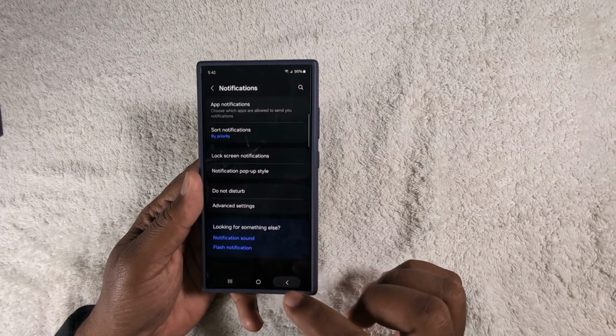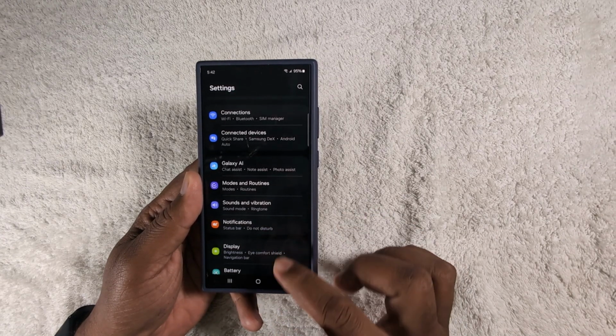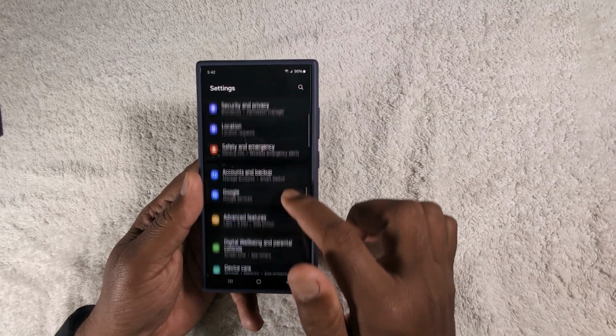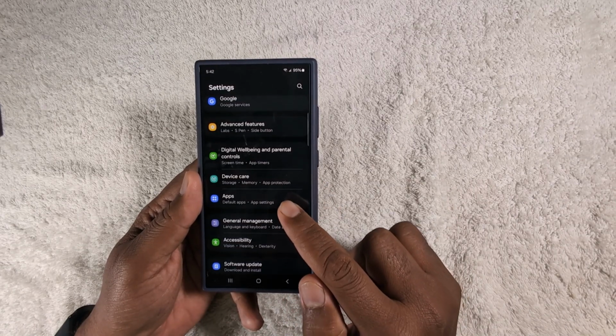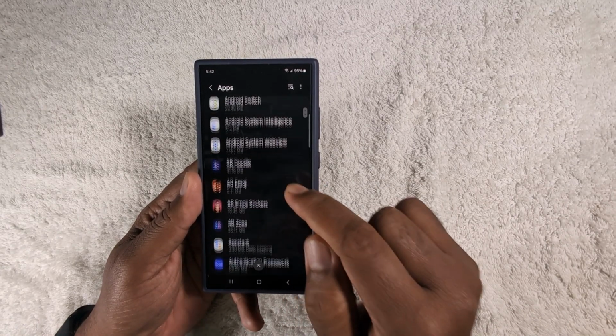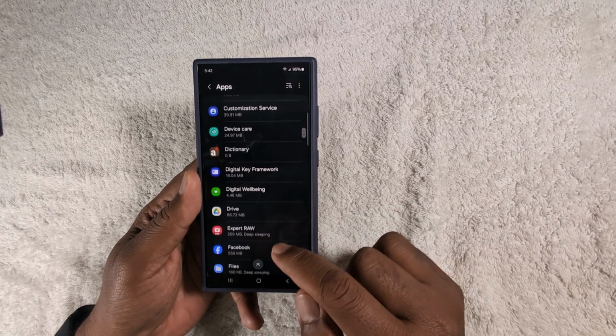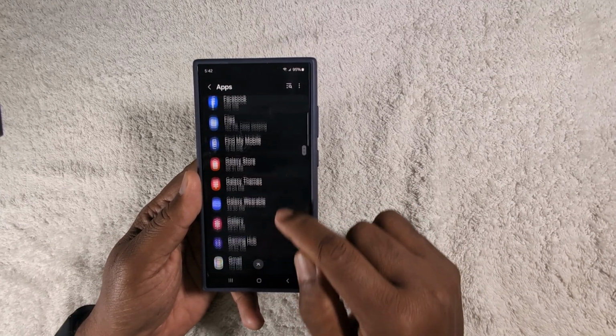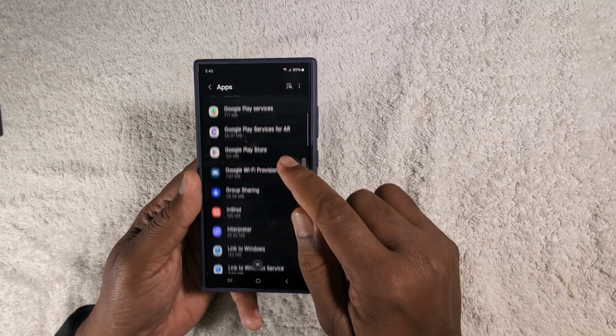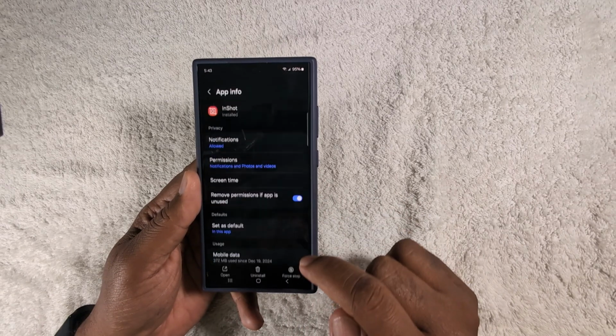Now let's see how to set a specific notification sound for an app. Again, go to Apps on your device. Again, scroll down and tap any social media application or any app you want to set notification for. Here we select the InShot application. So again, we select this.